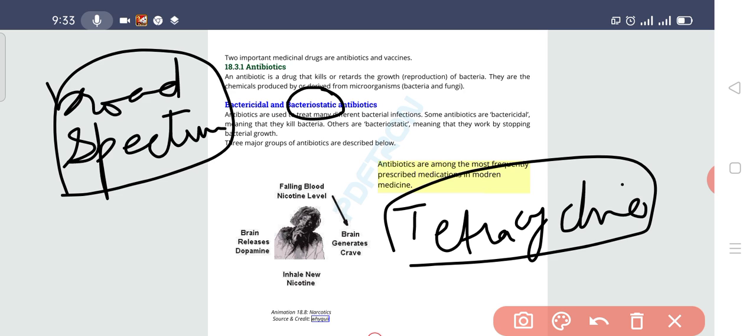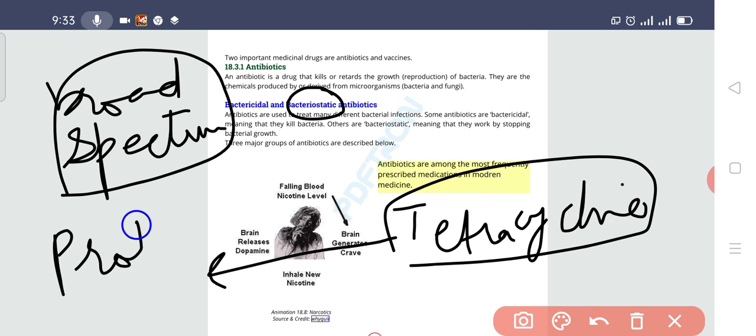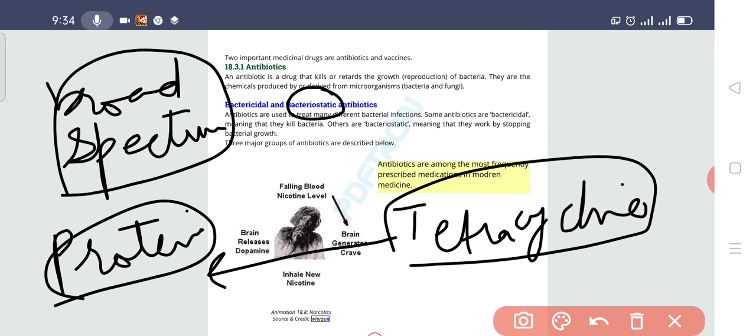It is inhibiting the growth of the bacteria because tetracycline does not let the bacteria make proteins. So obviously when there is no protein, there would be no growth of the bacteria. It is used to treat infections of the respiratory tract, like pneumonia and common cough, as well as urinary tract infection, as well as intestine infections.